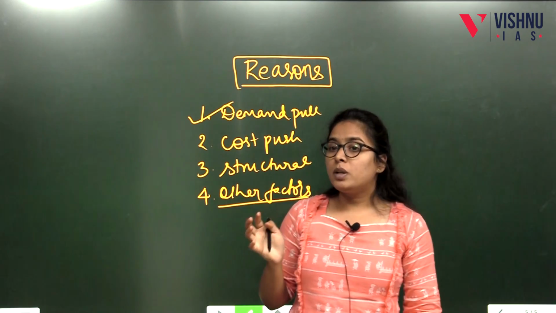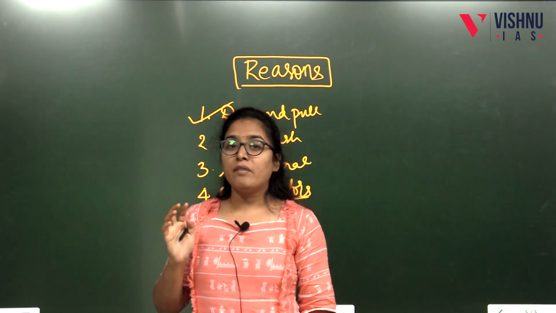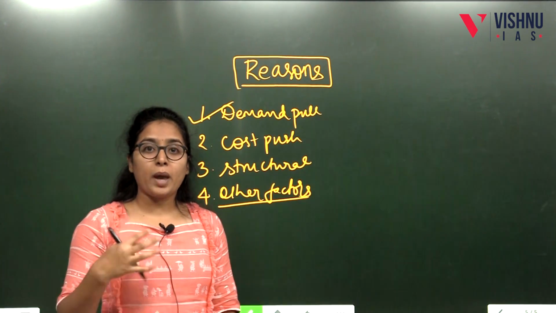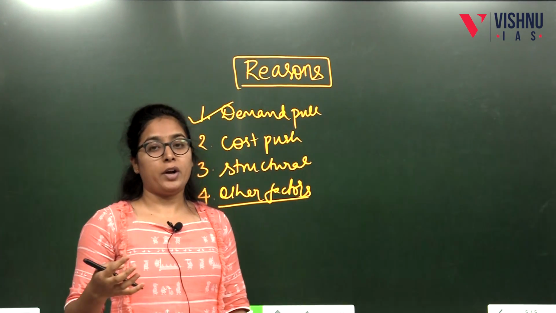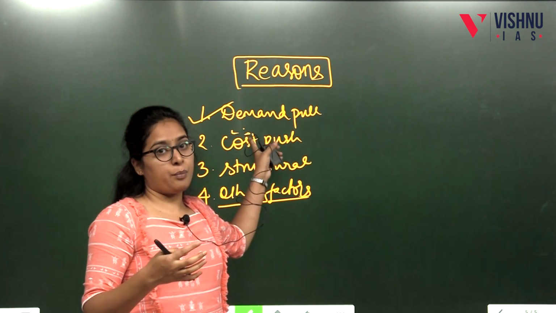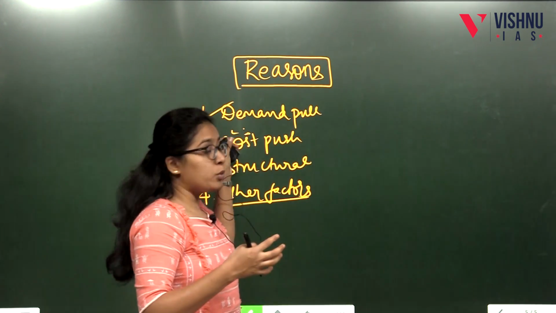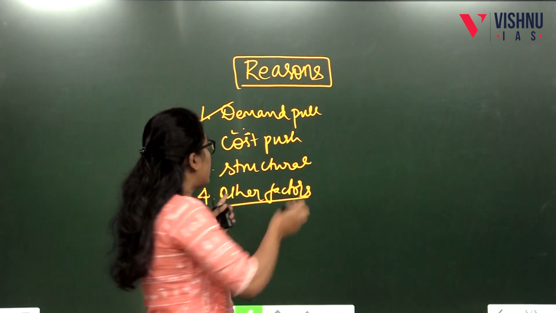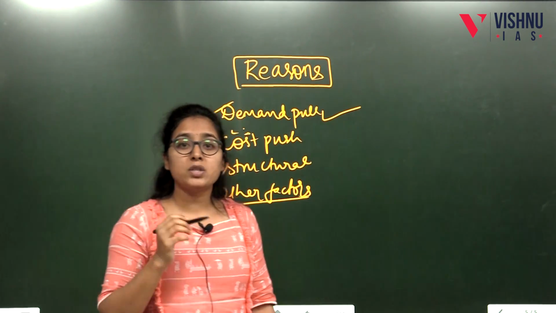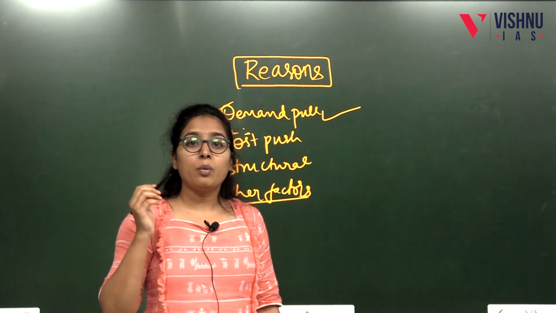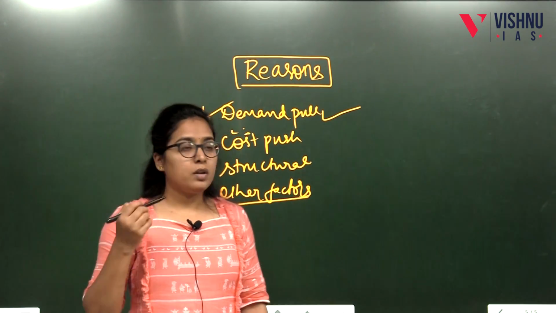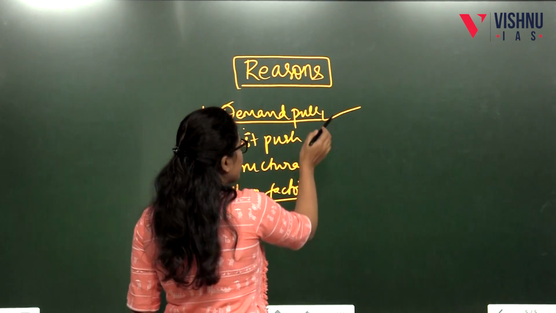When the people in the country have more income, they are able to pay more price for the same commodity. That is, an increase in the demand will pull the cost of a commodity up. That is, inflation caused due to the increase in the demand, the increase in the capacity of the consumers to pay more price to get the product.